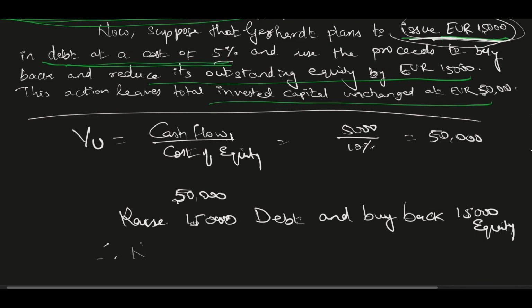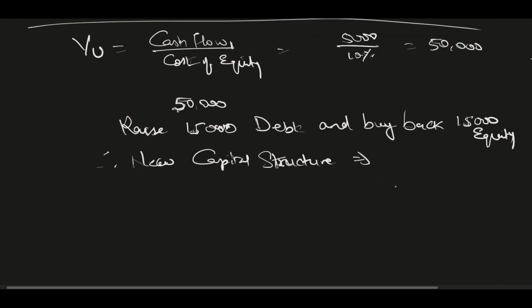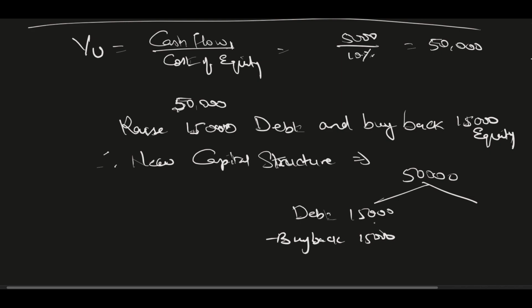So therefore the new capital structure is going to be, because right now it is 50,000 and they are going to raise debt of 15,000 and they are going to buy back 15,000. So they will get 15,000 and then they will give 15,000 to buy back this equity.